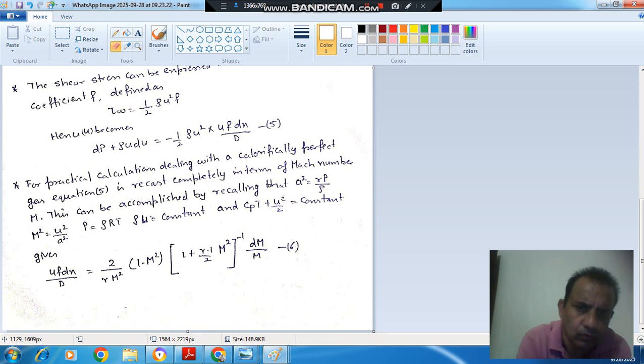To have it in terms of Mach number, we use a square equal to gamma p by rho, M square equal to u square by a square, p equal to rho RT, rho u equal to constant, and cp T plus u square by 2 equal to constant. That is your energy equation. Using these, this can be solved to give equation number 6. Now this is the equation of Fanno flow in terms of Mach number.